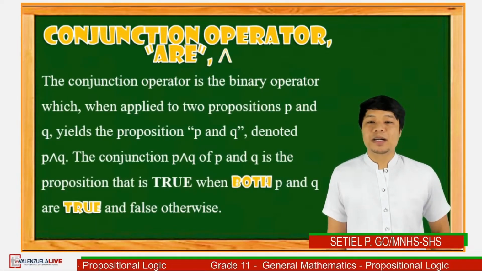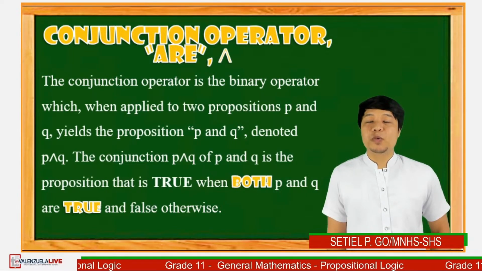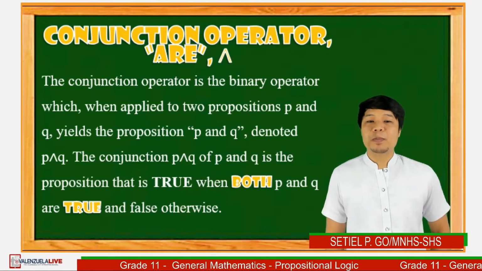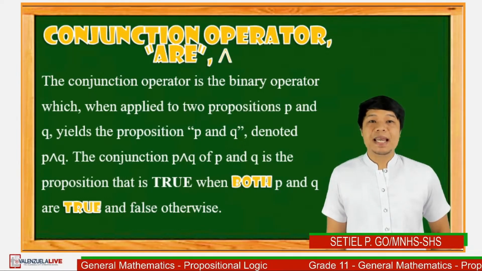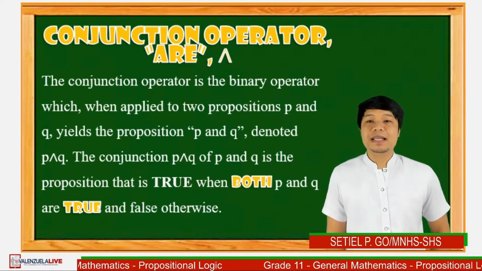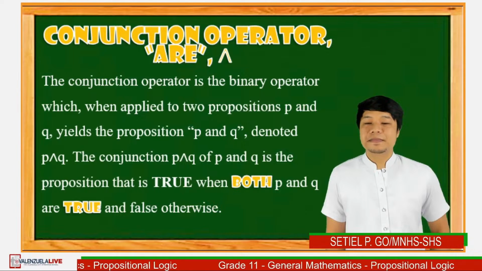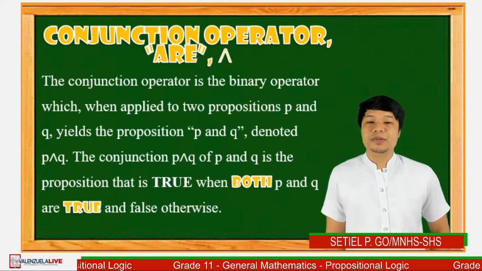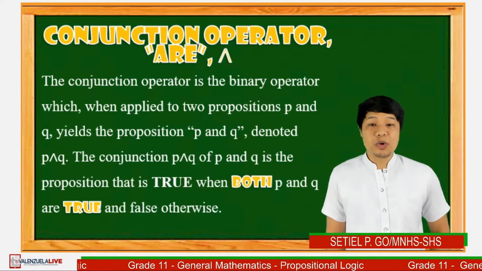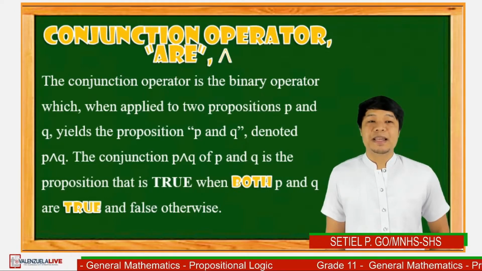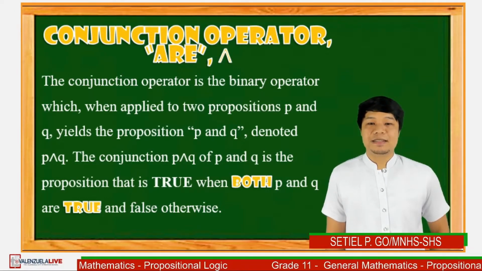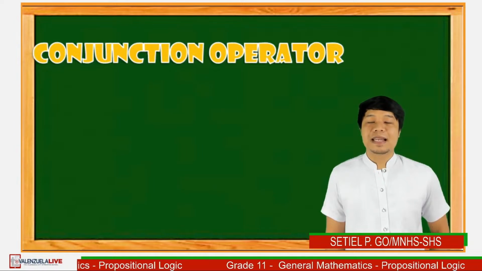First one will be conjunction operator. Conjunction operator is a binary operator which, when applied to two propositions P and Q, yields a proposition P and Q denoted by this symbol. The conjunction P and Q is a proposition that is true when both P and Q are true and false otherwise. Let's have an example.